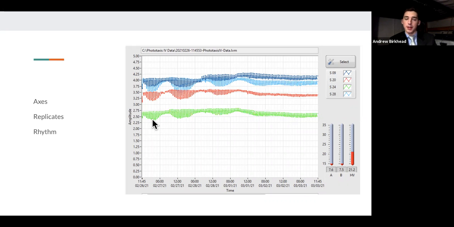So we measure the period by taking the difference between the time it takes between these two peaks here, averaging it out for all the peaks of that sample. We measure the completion percentage by taking the total number of hours that a rhythm occurs under and dividing by the total experiment. So this would be somewhere between 50 and 60% rhythm completion.